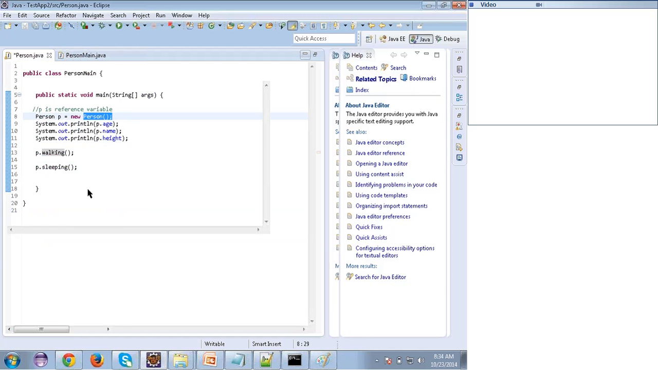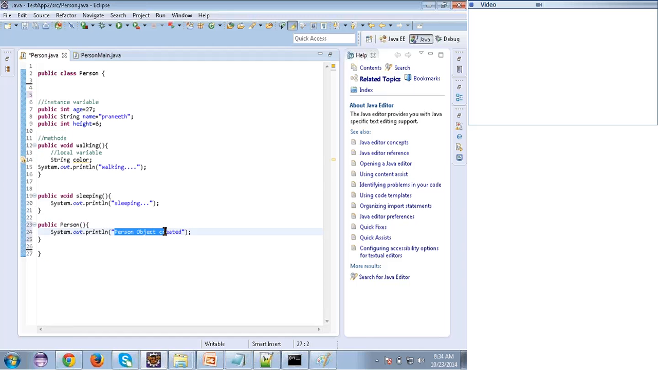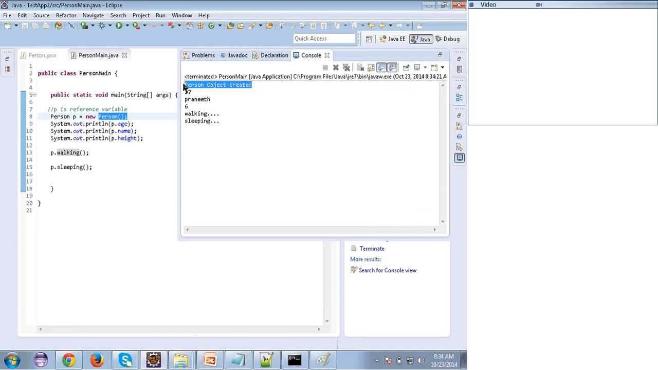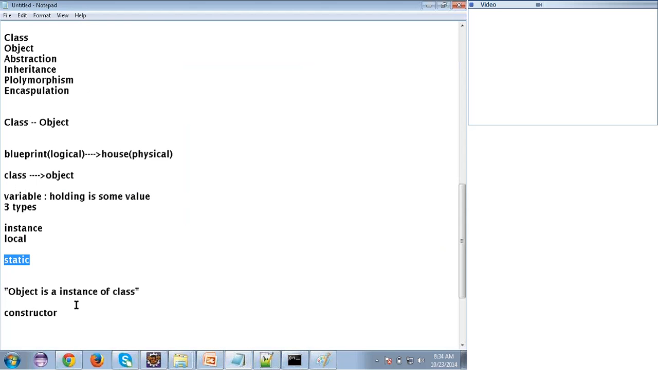This I'm able to see in the console, right? See here, if I run it again, "Person object is created." Who is calling that? The JVM, or the Java compiler, will call that. So we need a constructor. So let's speak about what a constructor is and what it will do.